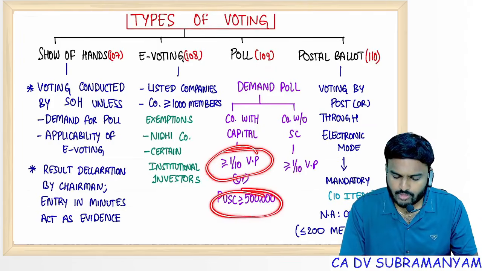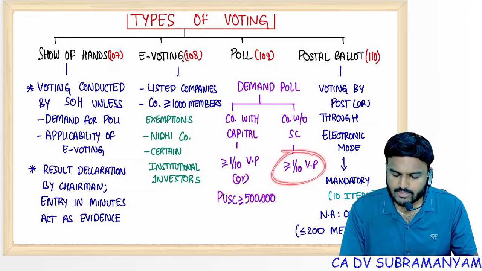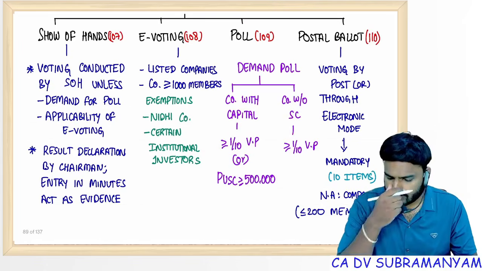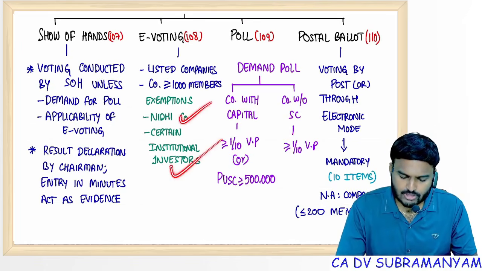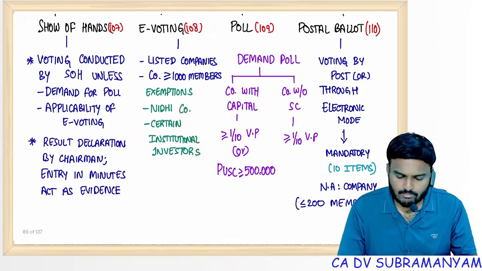1/10 of the voting power or paid up share capital of 5 lakhs. 1/10 of the voting power in case of a company with share capital. Nidhi companies, institutional investors: e-voting is not applicable.